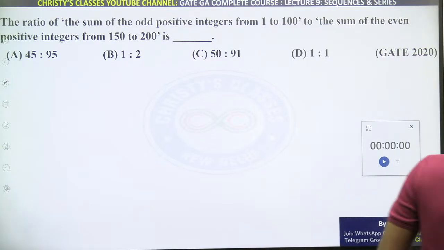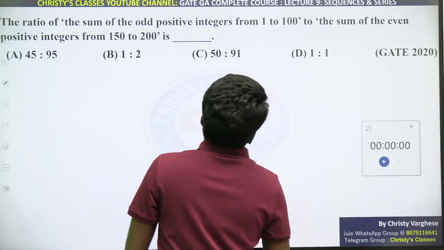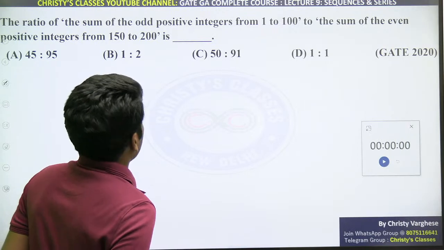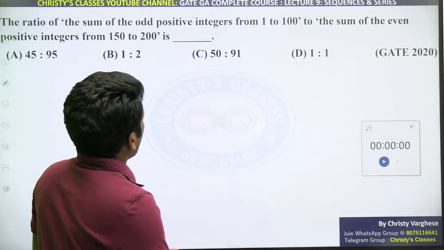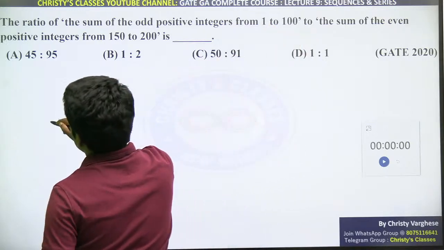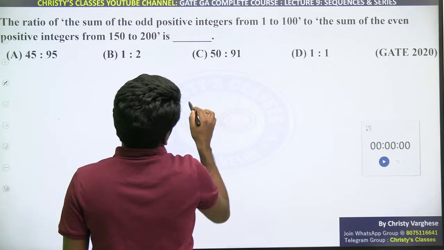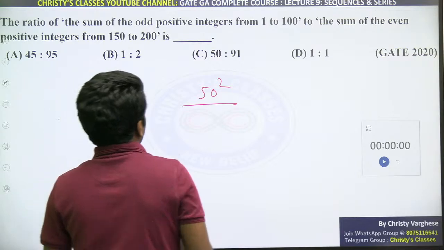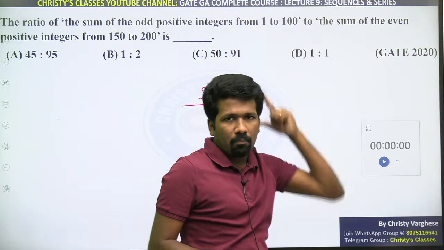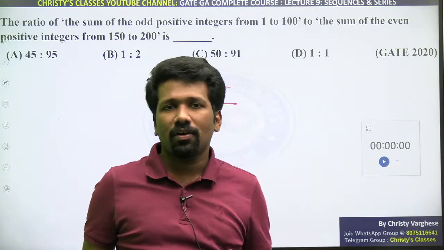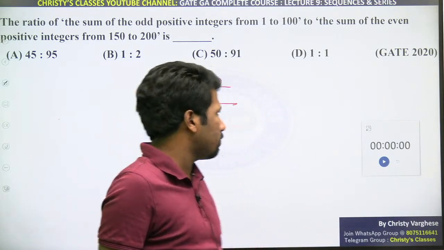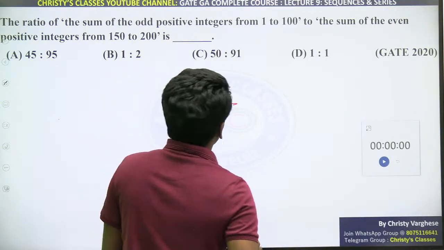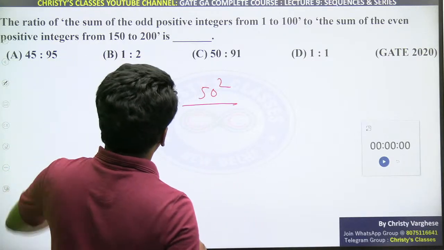Okay. The ratio of the sum of first odd positive integers from 1 to 100 to the sum of first even positive integers from 150 to 200. The sum of odd positive numbers from 1 to 100 is easy; that is the sum of first n odd natural numbers, which is n square, that is 50 square. In the first 100 numbers, half are odd, so 50 odd numbers, and n odd numbers give n square, as we already discussed. So 50 square will be the numerator.